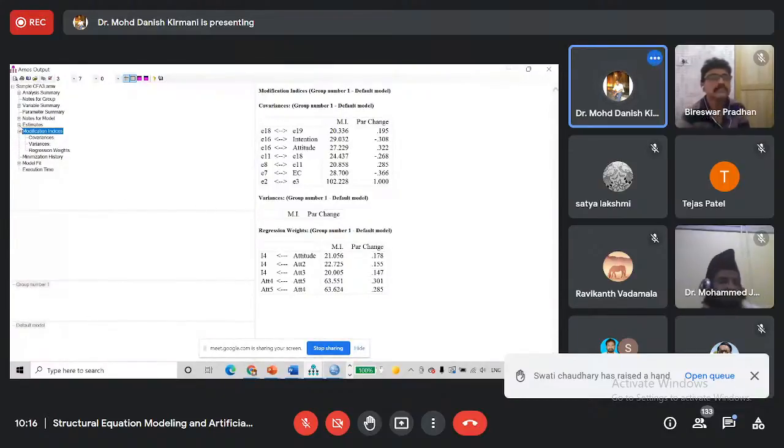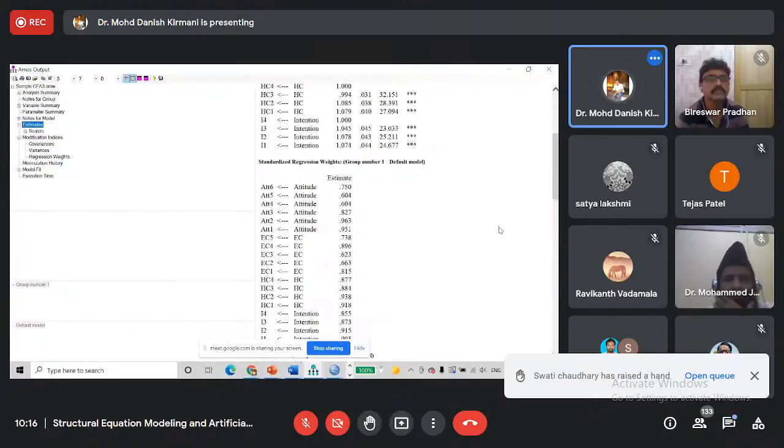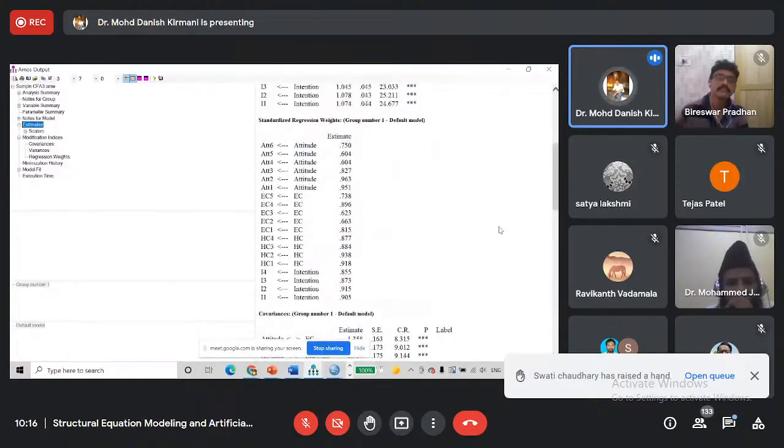Now we will see estimates, and here the standardized regression weights, which are actually factor loadings. So we will check factor loadings.